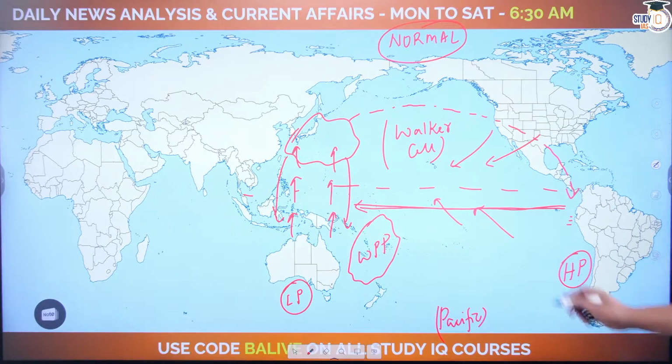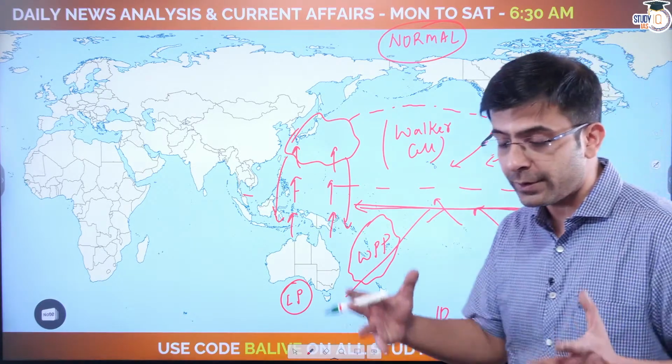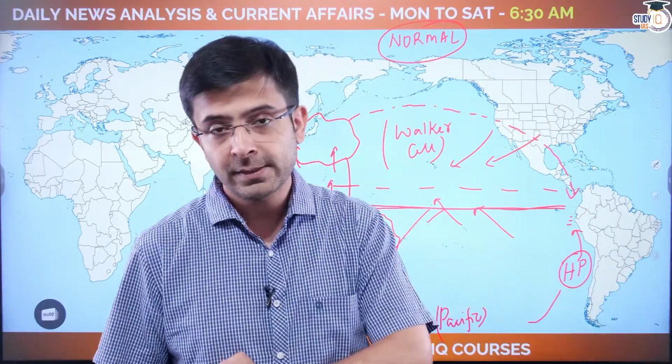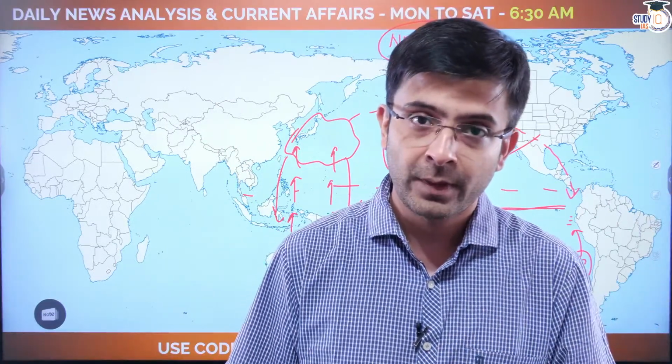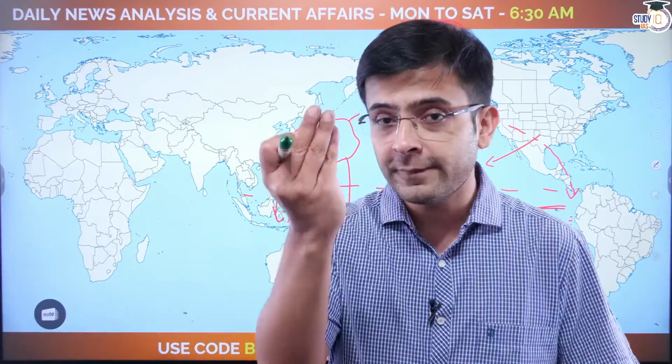Because of the accumulation of hot water there, you have upwelling of cold water here. This nutrient-rich water comes from deep within the ocean to the surface near the South American coast, which is why you find deserts here. It sucks out the entire moisture from the place. Because of this upwelling, the phytoplankton follow, the fishes follow, and you have the guano industry, the fertilizer that comes out of the feces of the birds, all dependent on this particular process. So that in a nutshell is Walker circulation.